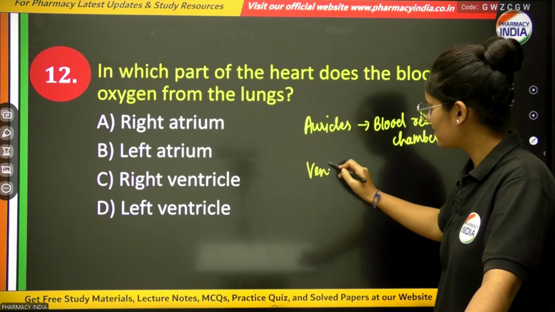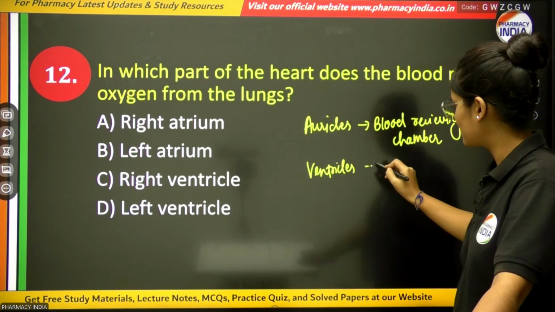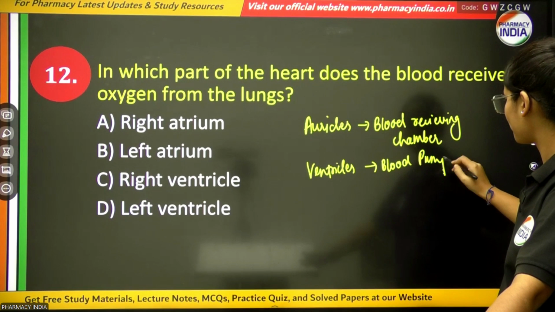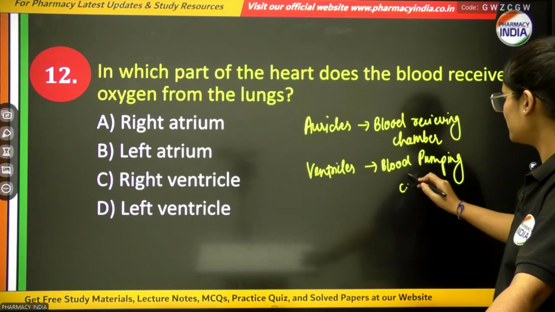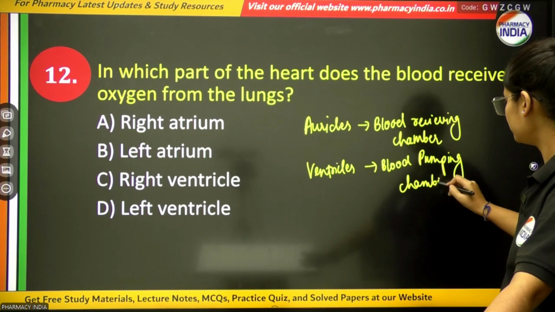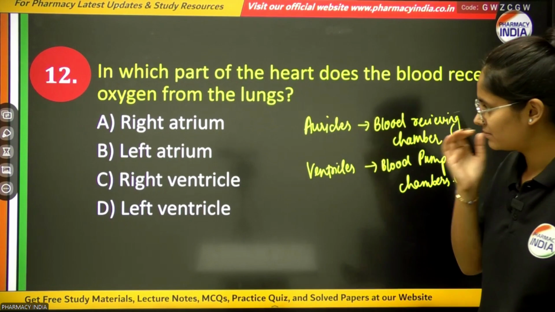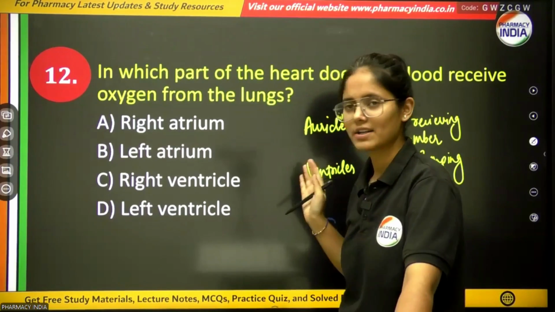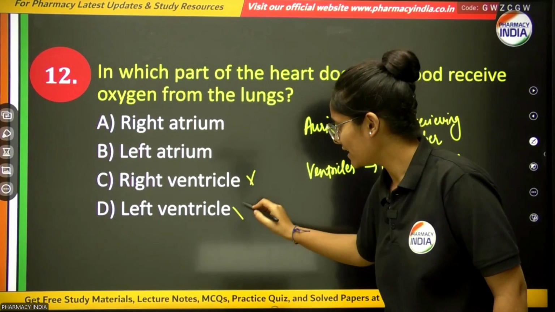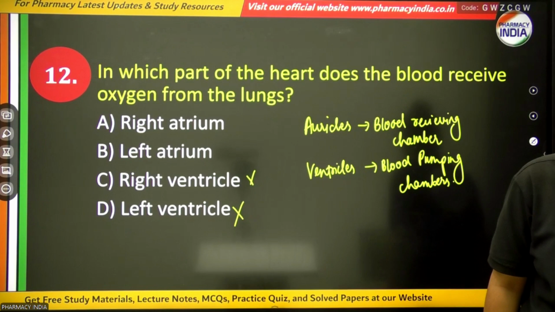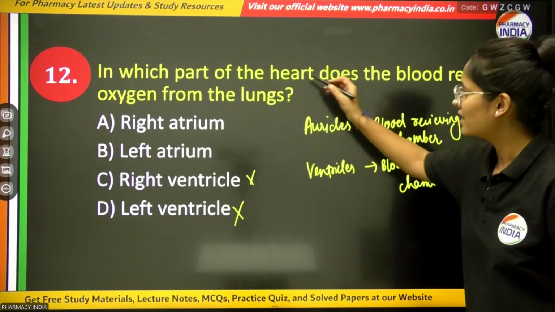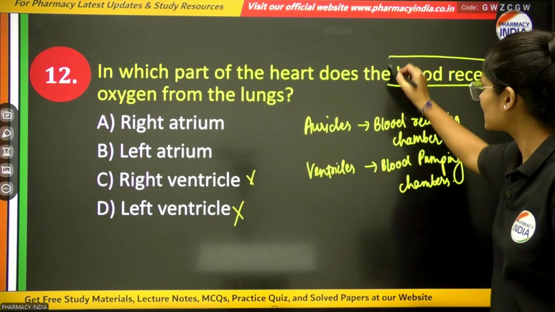And ventricles are blood pumping chambers. So, left auricle, right ventricle, or left ventricle. Right ventricle and left ventricle cannot be the answer because ventricles are blood pumping chambers, and the question is asking about the blood receiving part.